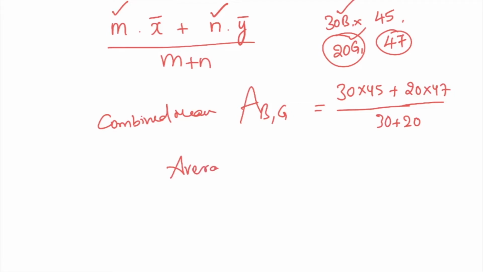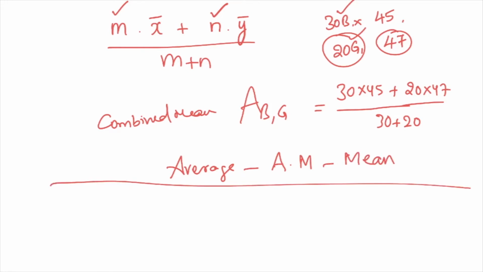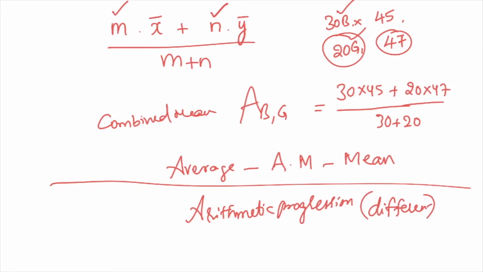Average is also called arithmetic mean or simply mean. And there is one more important formula. If some values are given which are in arithmetic progression, what is meant by arithmetic progression? A series of numbers in which there is a common difference. If the difference is equal between consecutive terms, that series is nothing but arithmetic progression. Whenever terms of an arithmetic progression are given, average is equal to first term plus last term divided by 2.